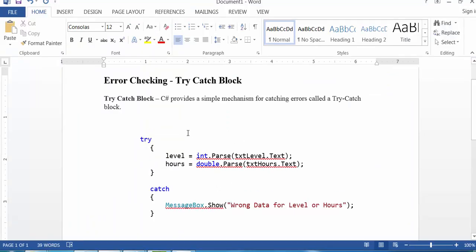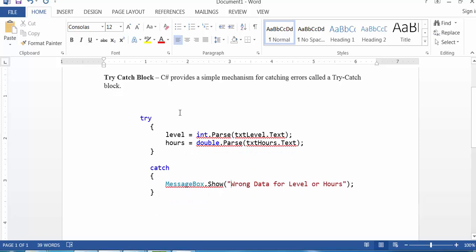One real simple solution that C# gives us is referred to as a try-catch block. It's really simple to use. All you have to do is put a try around the code that you think might crash, and then put a catch below it. So I just took this code from my program, these two lines. Again, these are the most likely lines to crash. I type out the keyword try, put an opening brace, closing brace, and then I put catch, opening brace, closing brace. And in the catch block, all I put was wrong data for level or hours. So it just gives them a message box.